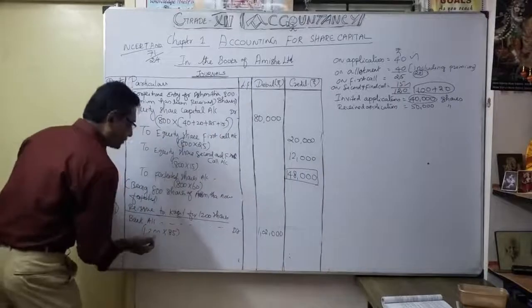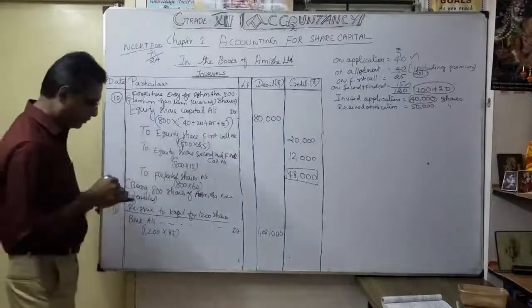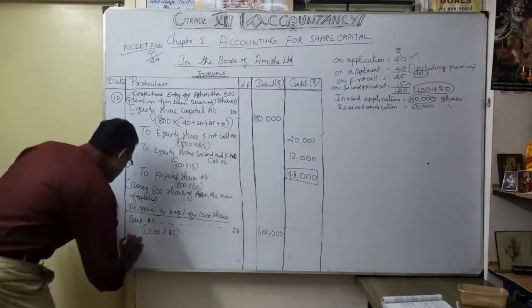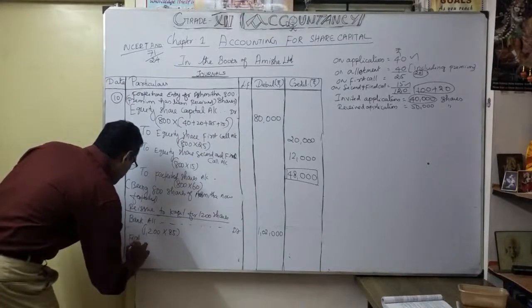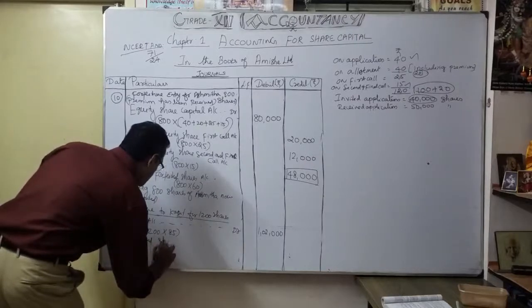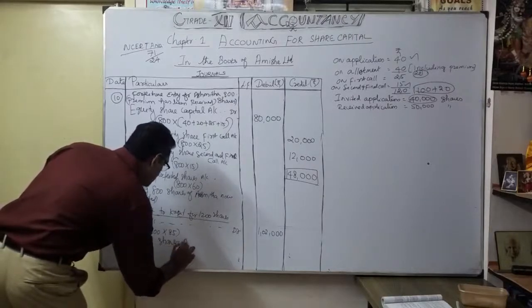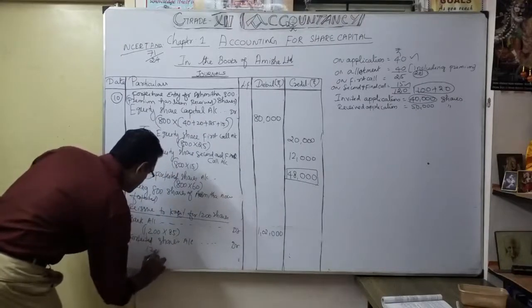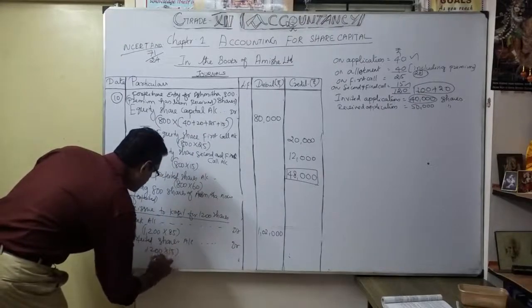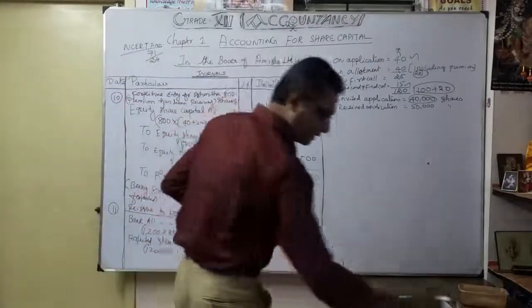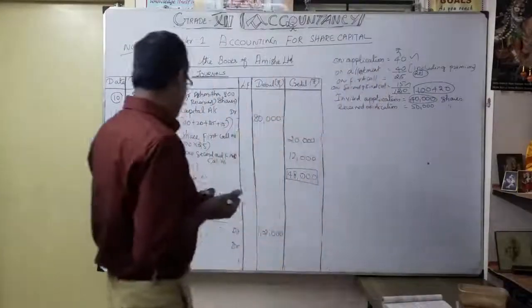Then discount 15 rupees, because they were issued at less than the nominal face value. So that's what you have to debit, to share forfeited account. How much is it? 1,200 into 15, so it comes to 18,000, isn't it? It is 18,000.